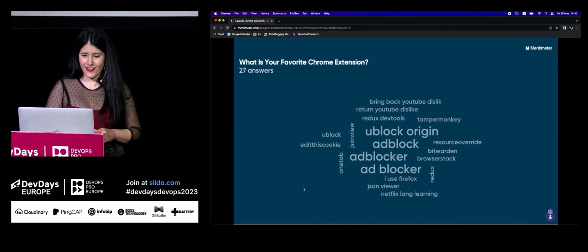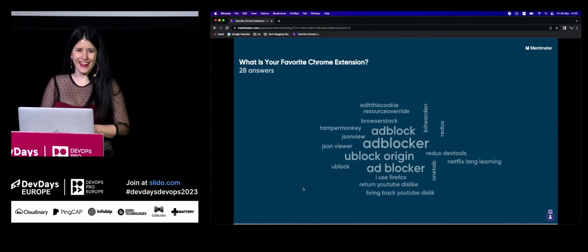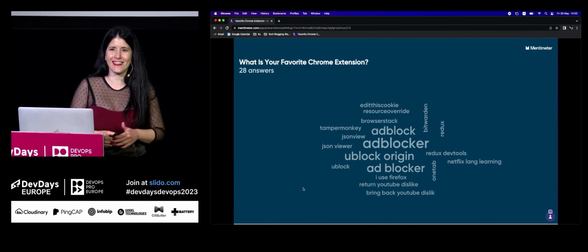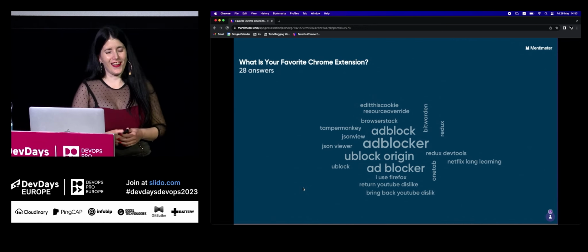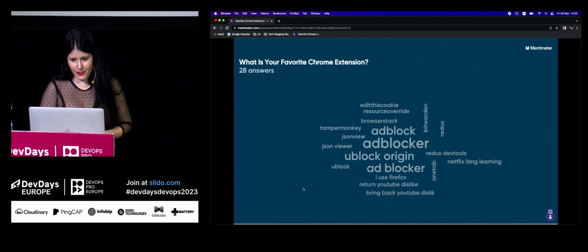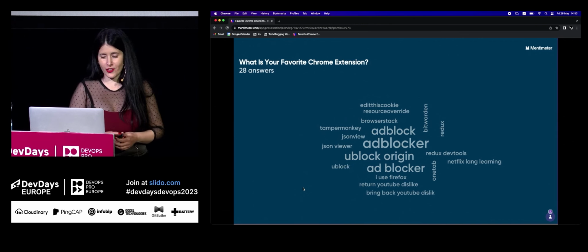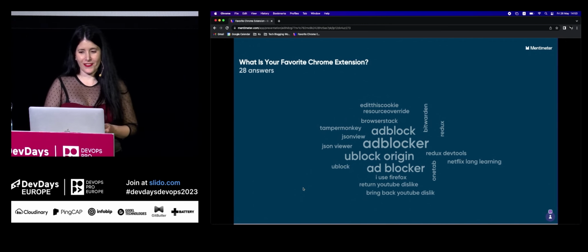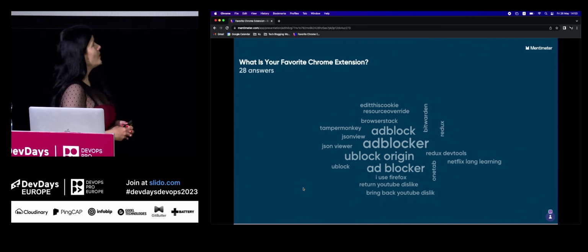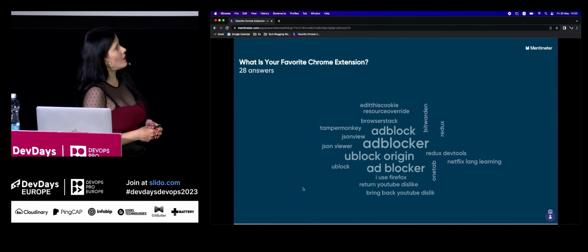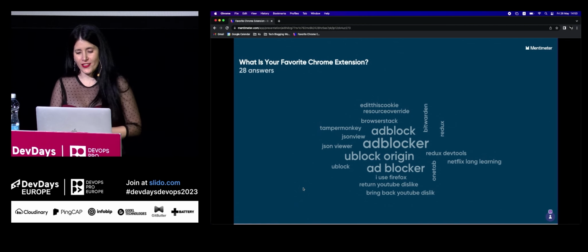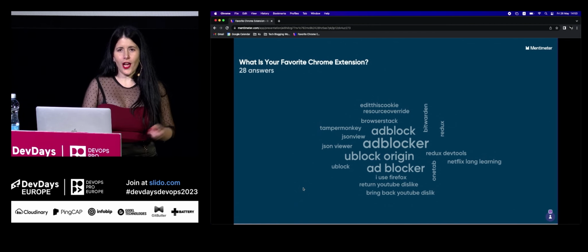Great. It's anonymously known. Great to know. Netflix. I didn't know they had one. Great. JSON viewer. Ad blocker. Okay. So I will leave it at that.